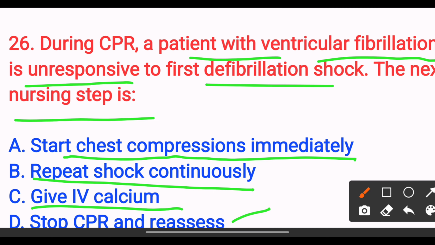The answer is option A. Start the chest compressions immediately. After the defibrillation, resume CPR for 2 minutes before rechecking the rhythm. So the answer is option A.